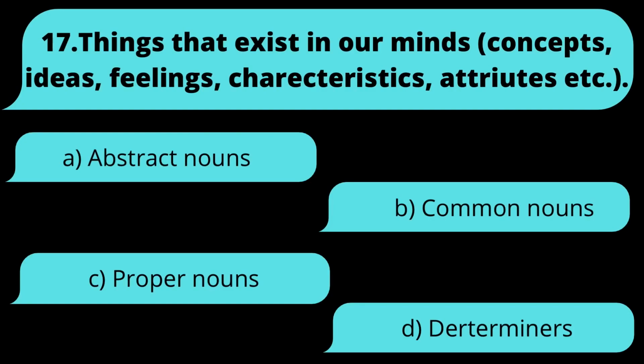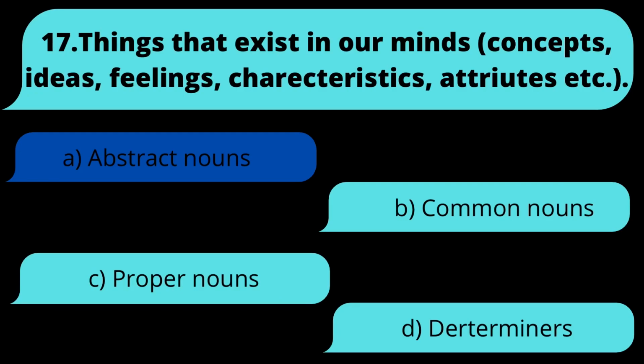17. Things that exist in our minds. Concepts, ideas, feelings, characteristics, attributes, etc. Is it A, abstract nouns, B, common nouns, C, proper nouns, or D, determiners? The answer is A, abstract nouns.